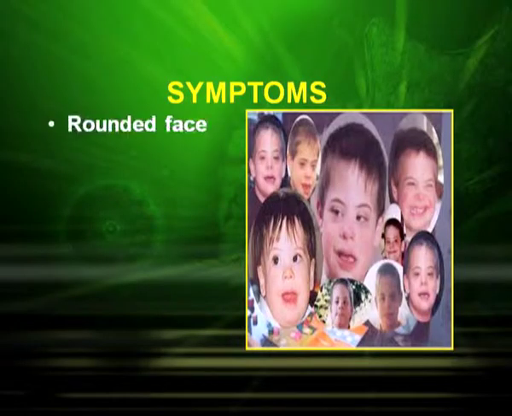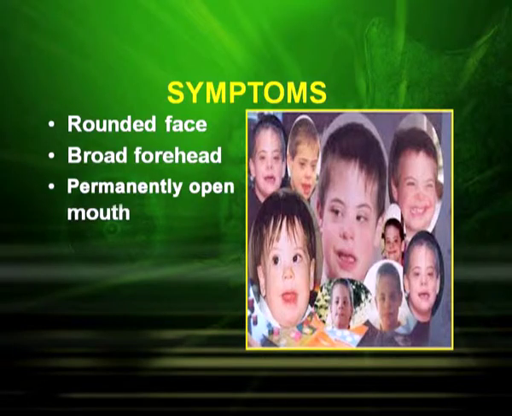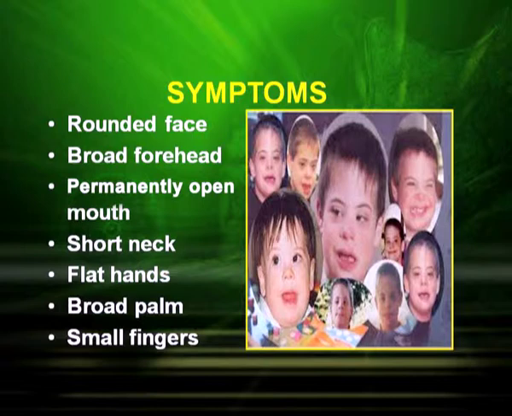Now, let us see what the symptoms of such a disease are. The important symptoms are a rounded face, broad forehead, permanently open mouth, short neck, flat hands, broad palm and small fingers, as you can easily see in the following picture.